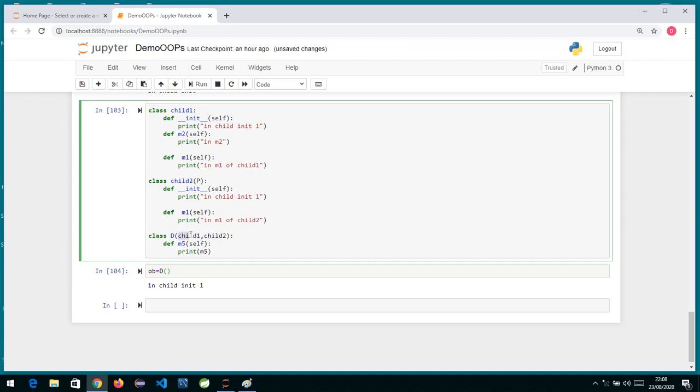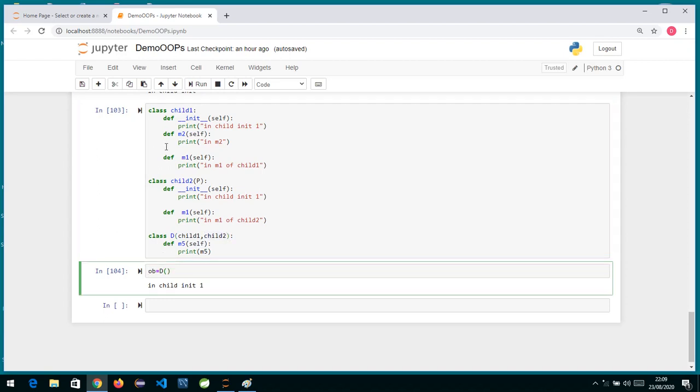So over here I have written first child 1 and then child 2 over here. So first it will try to find the method in child 1, and if it's not there in child 1, then it will call which method over here, child 2. So first it is trying to find the init method in child 1, and as it was there in child 1,